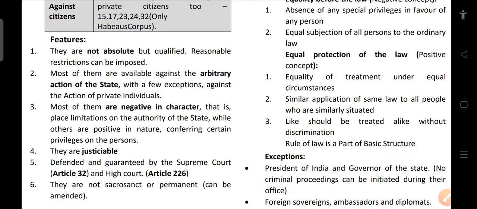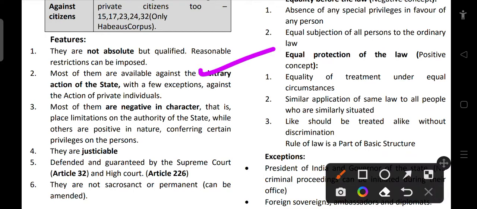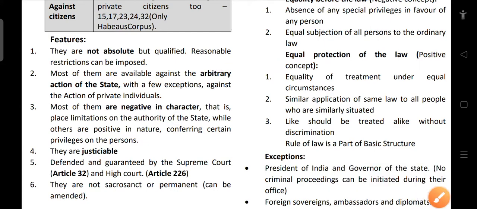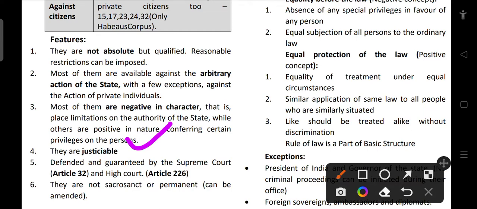Most of them are available against the arbitrary action of the state, with few exceptions against the action of private individuals. And most of them are negative in character, that is, they place limitations on the authority of the state. Others are positive in nature, conferring certain privileges on the person. If it confers privileges, it is positive; if it limits the state, it is called a negative right.